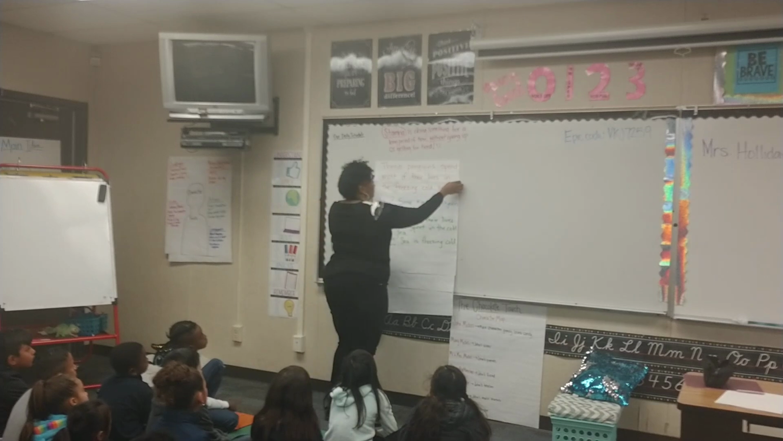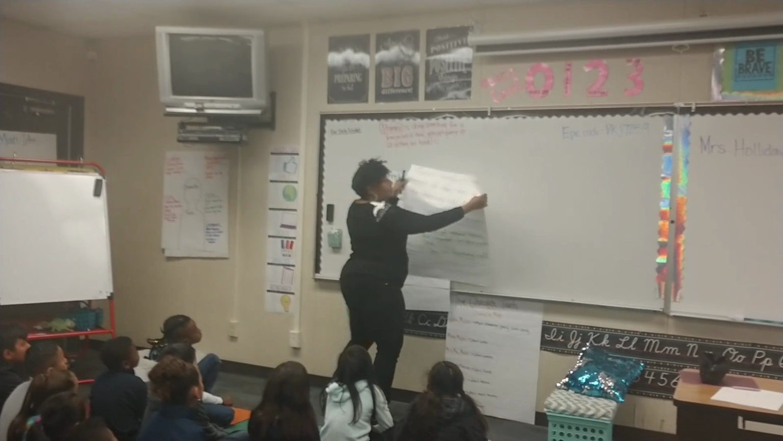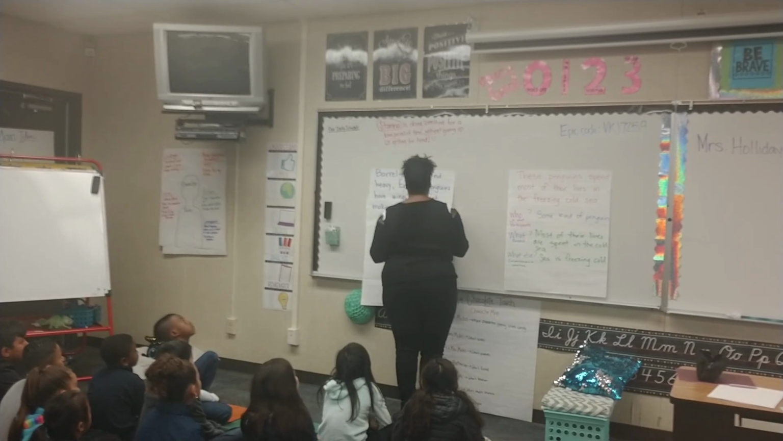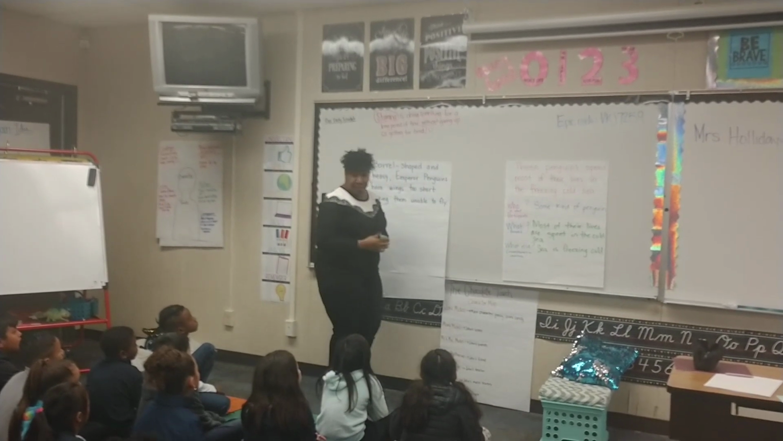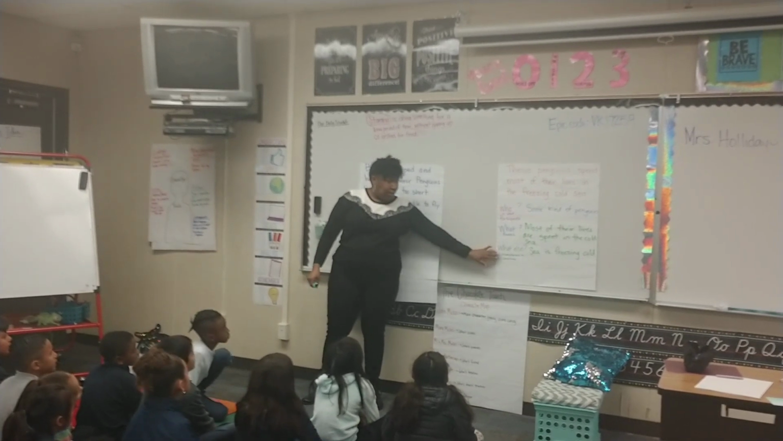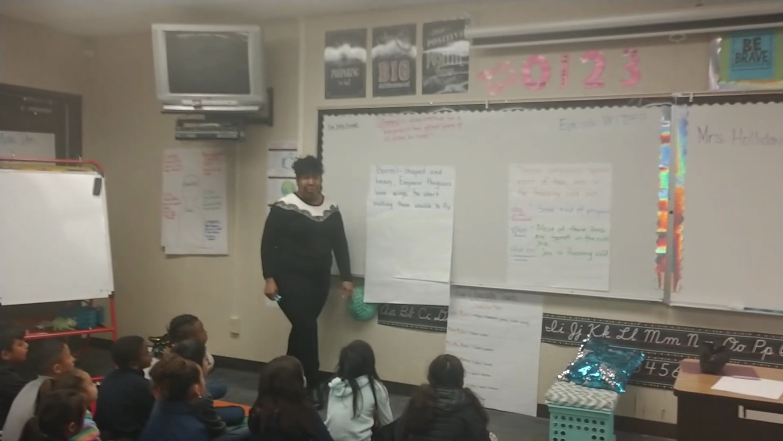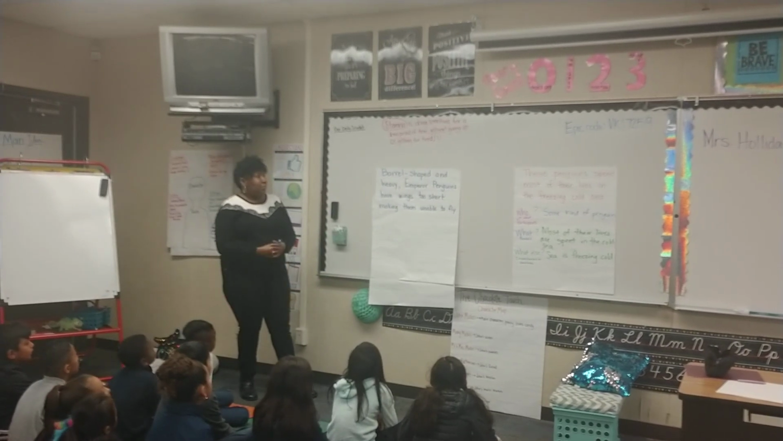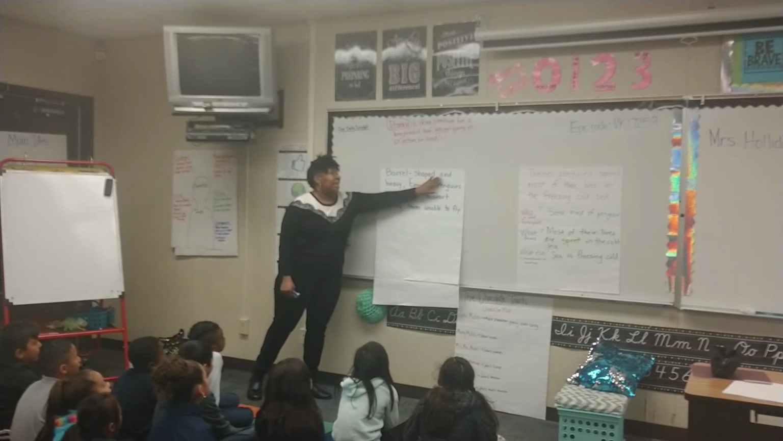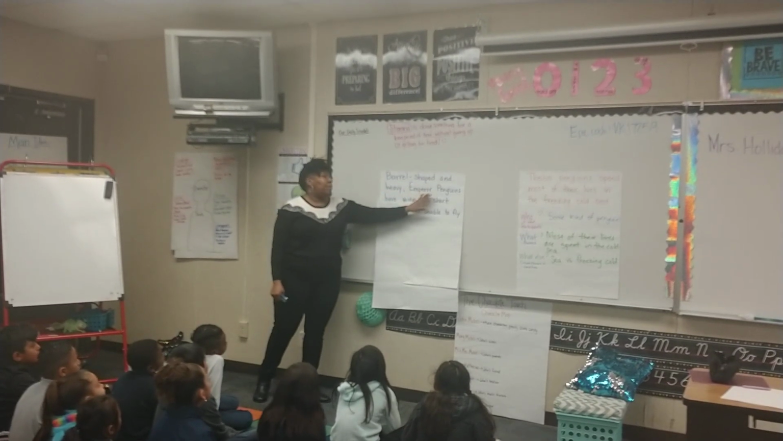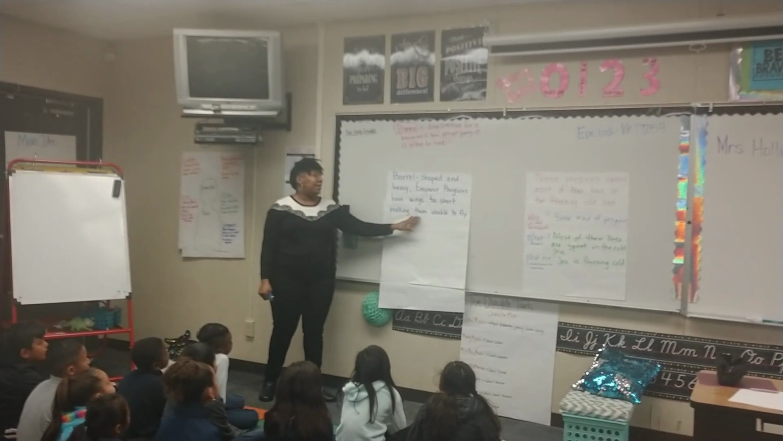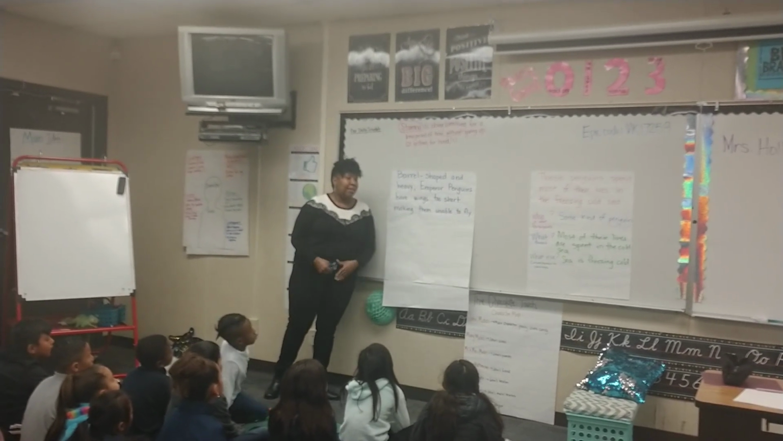So now we're going to look at a different sentence, okay? But we're going to ask the same questions that we asked the first time. We're going to look for what? Who, what, and what else? Okay, so let's read the sentence together. It says, barrel-shaped and heavy, emperor penguins have wings too short, making them unable to fly.